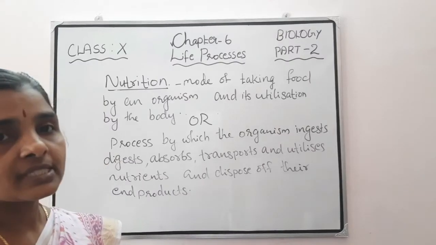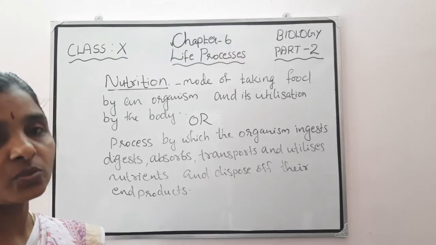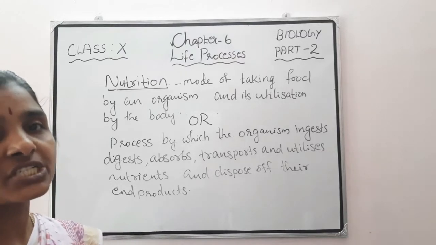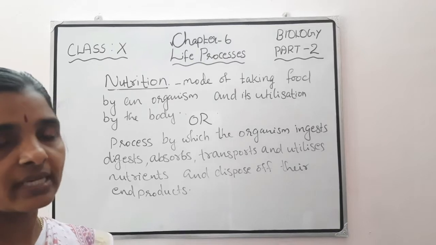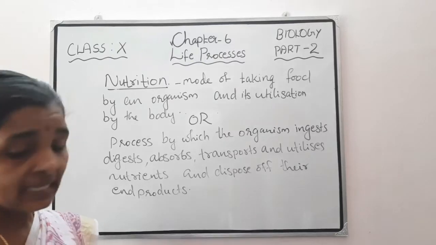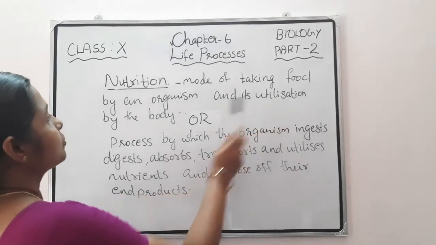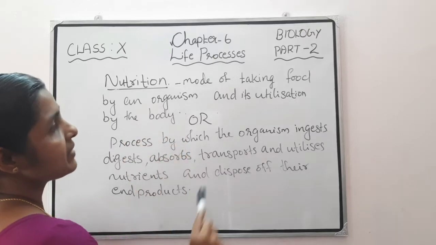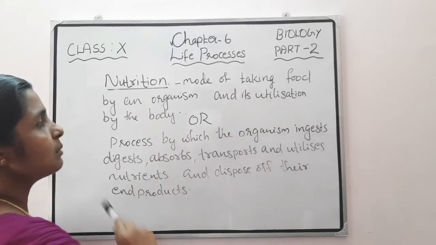Now we can study what is nutrition. The components which are essential for our body are called nutrients. Then what is nutrition? It is the mode of taking food by an organism and its utilization by the body.